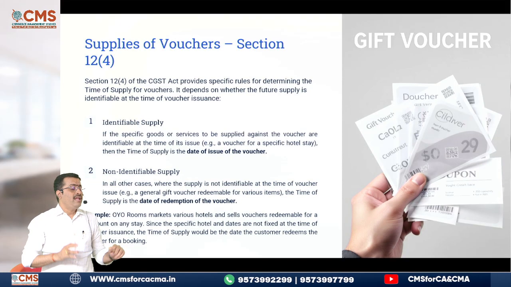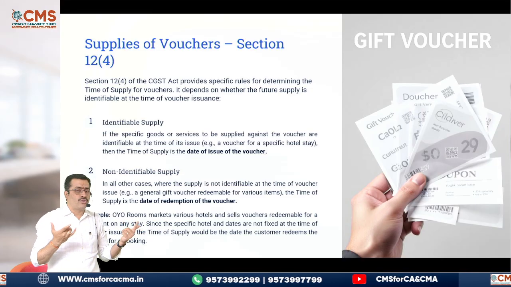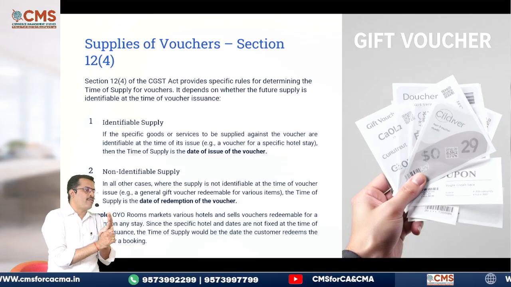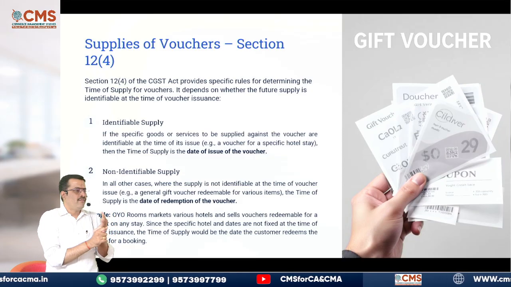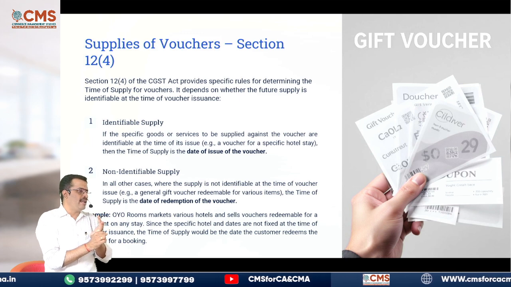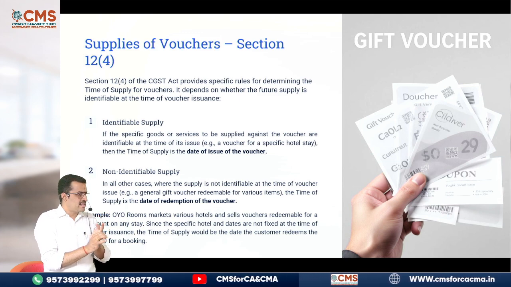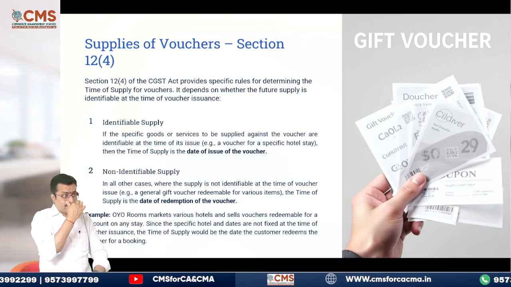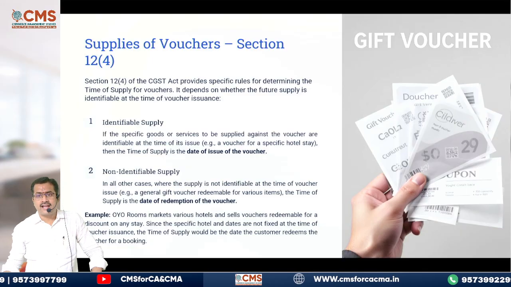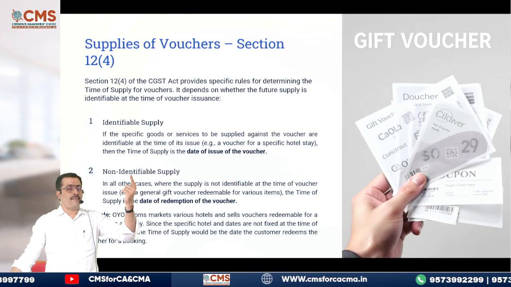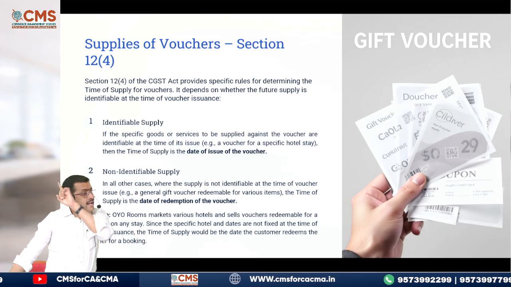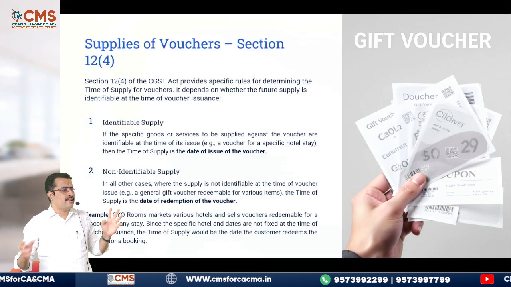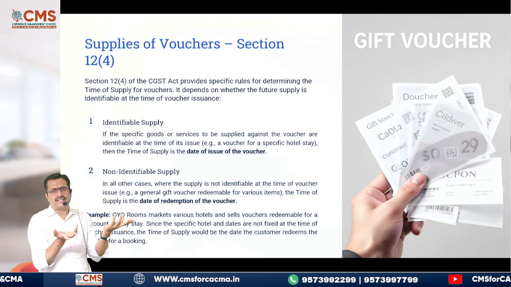Whereas, if the supply is not identifiable, that means you can use the vouchers for any purpose. Now you don't know whether he will encash it for food, whether he will encash it for any groceries, whether he will encash it for anything. And moreover, every product has its own rate of GST. That is the reason, since it is not possible to determine the exact rate of GST, what the law is saying, if the supply is not identifiable, the date when you redeem the voucher, that will be the time of supply. So don't unnecessarily confuse your mind. Very, very simple. Conceptually you understand.